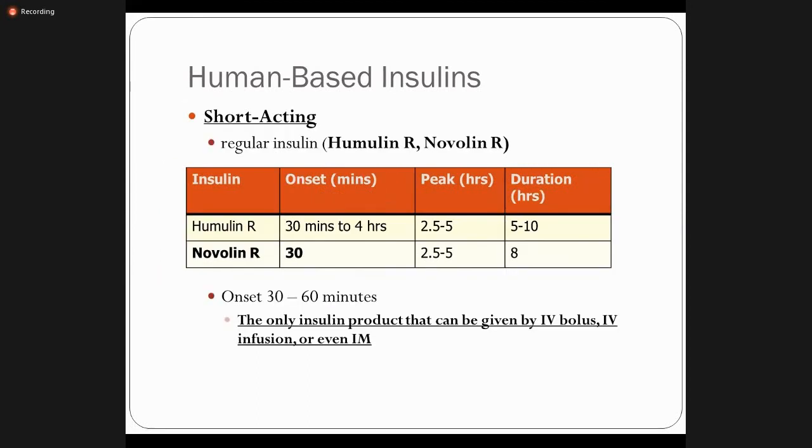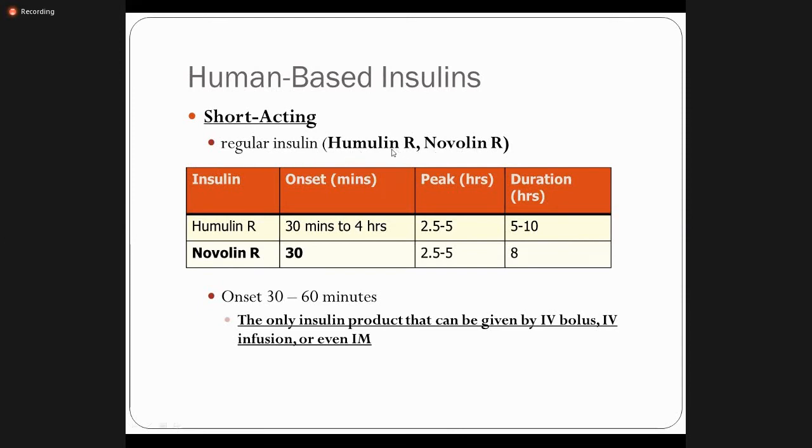This is another question that is asked in the exam. Okay, which insulin preparation can be given intravenously? So your answer would be regular insulin, and regular insulin is under the heading of short acting, right? So regular insulin, and these are the market name or proprietary name.